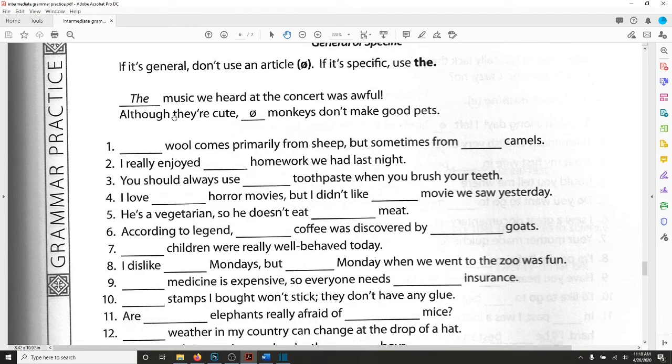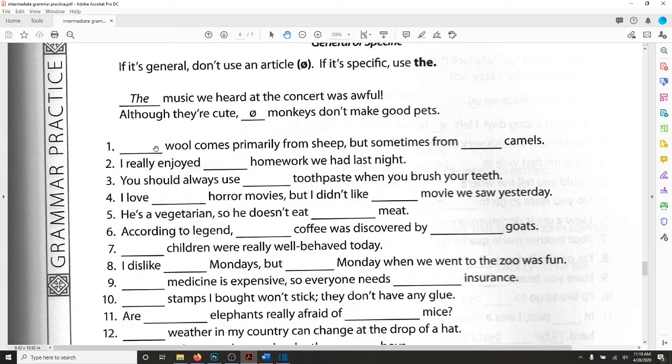The next example, although they're cute, monkeys don't make good pets. So I need to choose, do I need the or no article? That's the circle with the line, which is no article. And this statement is a general statement. It's not about a specific monkey. It's about monkeys in general. So that means we do not want to use the article the. So the sentence does not need the. Although they're cute, monkeys don't make good pets.